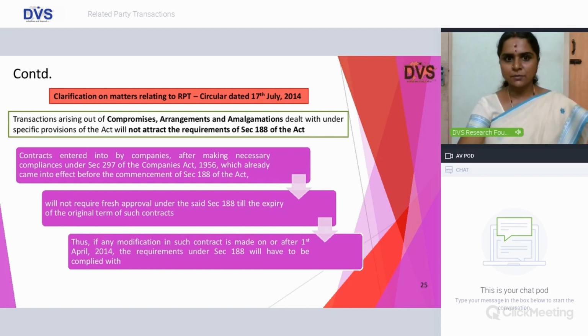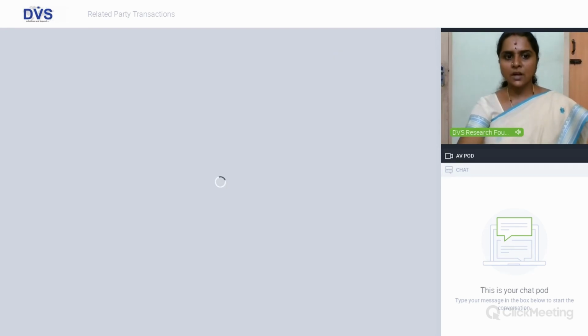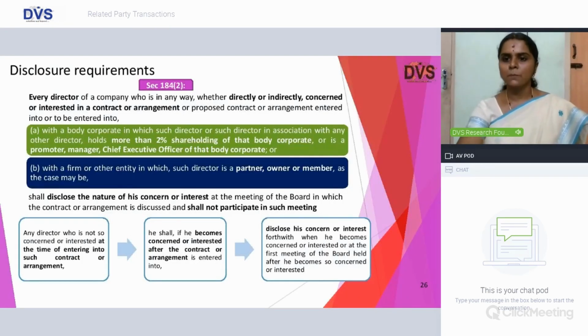And there is a clarification given via MCA Circular of 17 July 2014 that with regard to any contract which is entered into by virtue of a compromise or arrangement, then this related party provision will not squarely fall within that ambit.